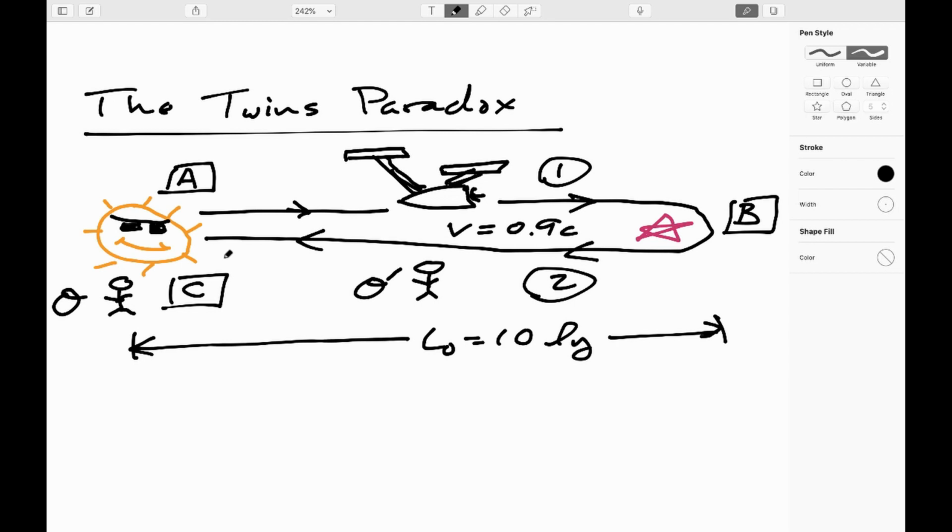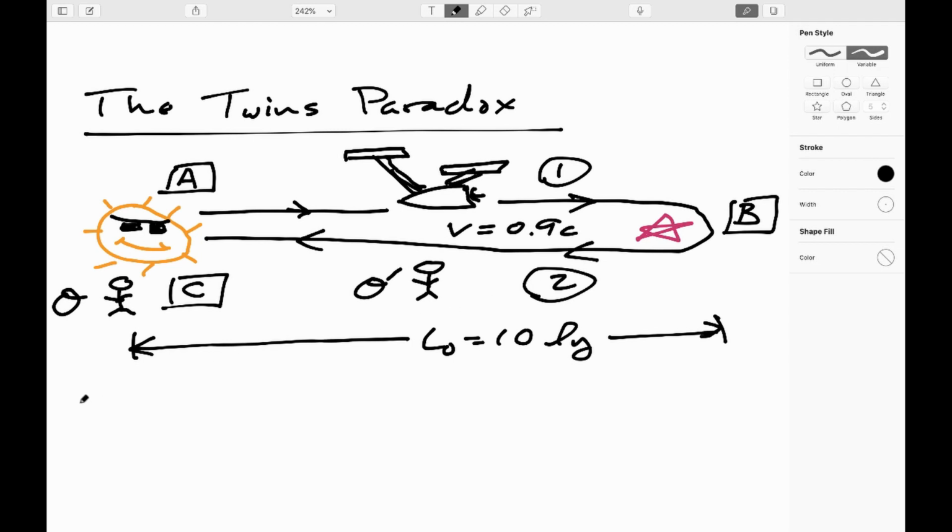So I went ahead and did some of the math on that. First off, let's go ahead and calculate the distance between the sun and the star Bob according to the astronaut.